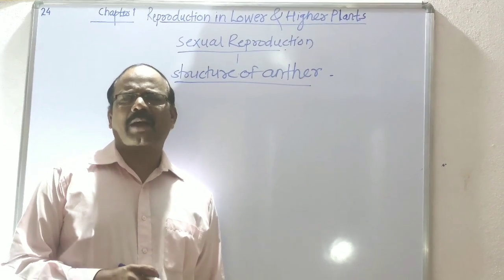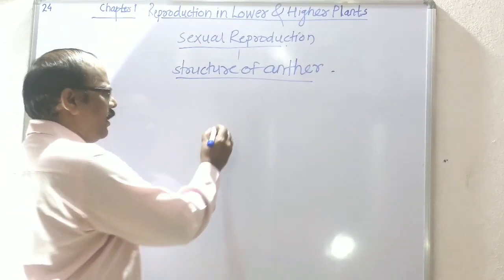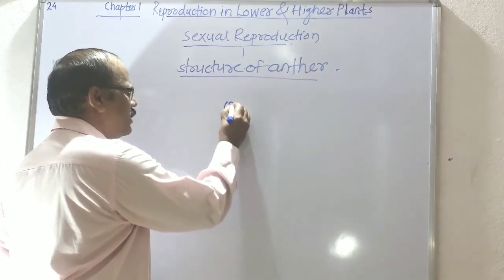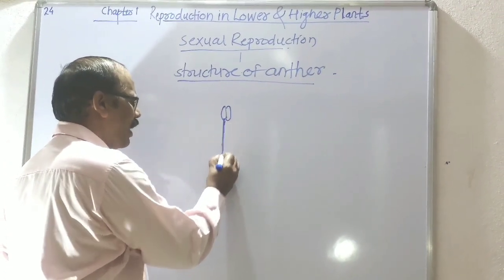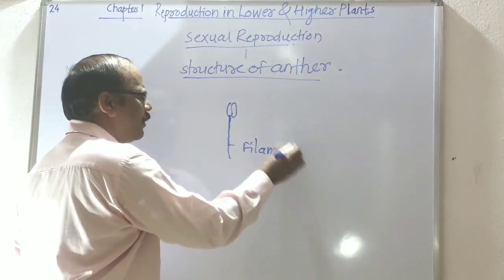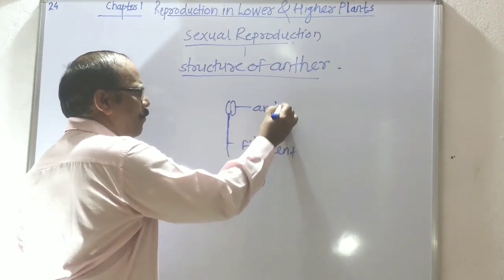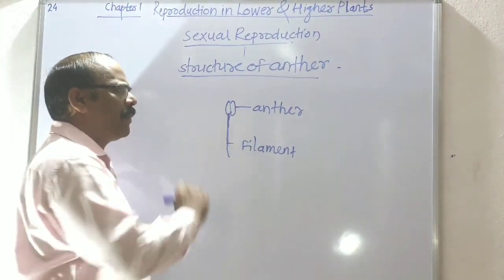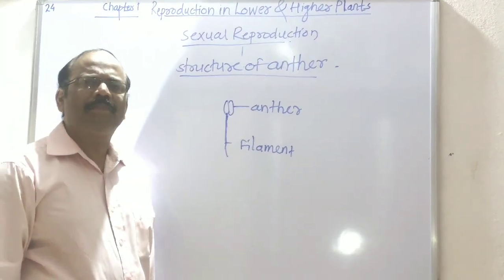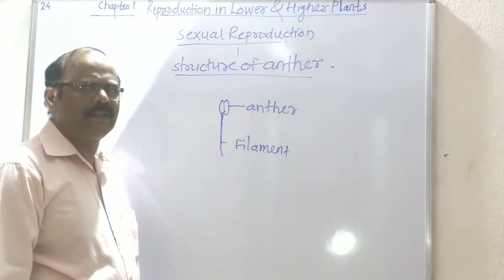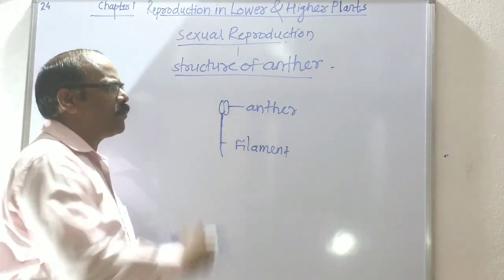Androecium is formed by stamens. Each stamen consists of a filament and an anther. The filament raises the anther to a suitable height, and at the tip of the filament the anthers are present, connected together by connective tissue. These anthers produce the pollen grains.